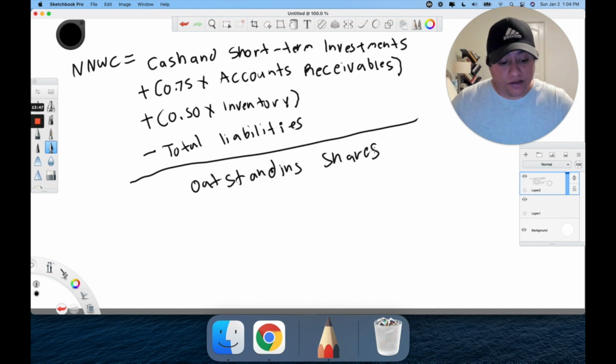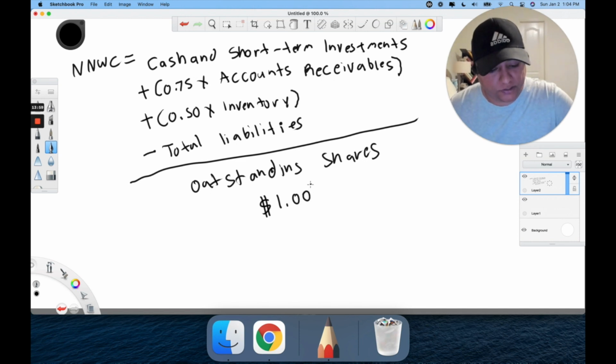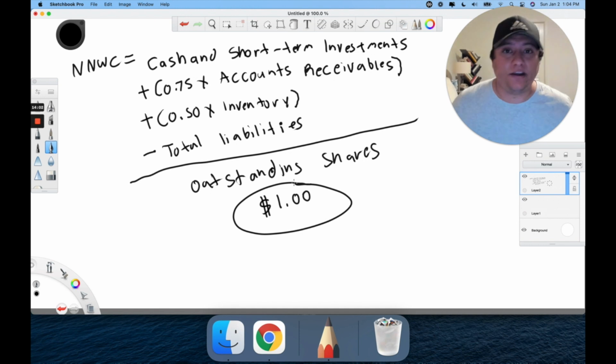Now, of course, once you have this, you're going to come out with a number. Let's just say the stock's value is 1. That's your net working capital per share, or the net value of the stock that you came out with. Well, now you need to add a margin of safety. So what Ben Graham did was he would multiply this by 0.6666 forever. You can just do 3 or 4 of them. It's kind of like two thirds of the value. So you want to buy the stock if it's trading at two thirds of the value that you came up with. And that's the margin of safety that he used.